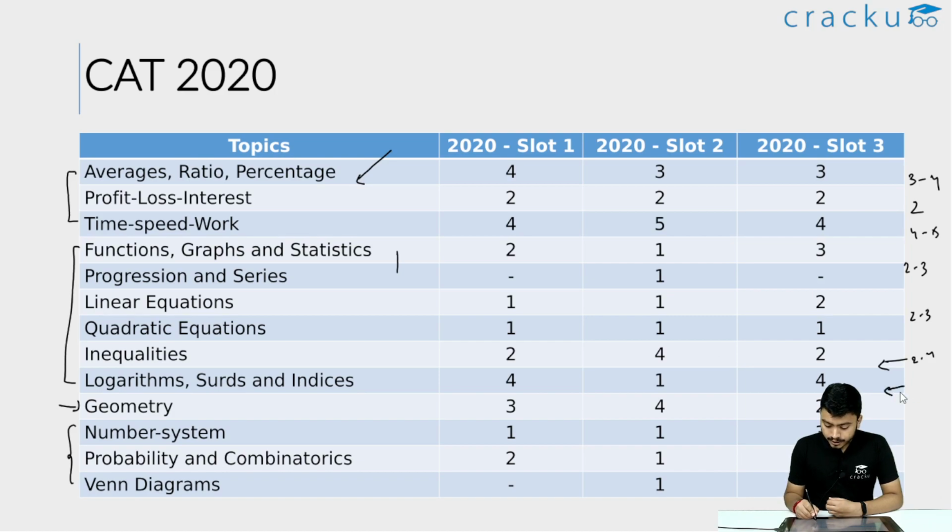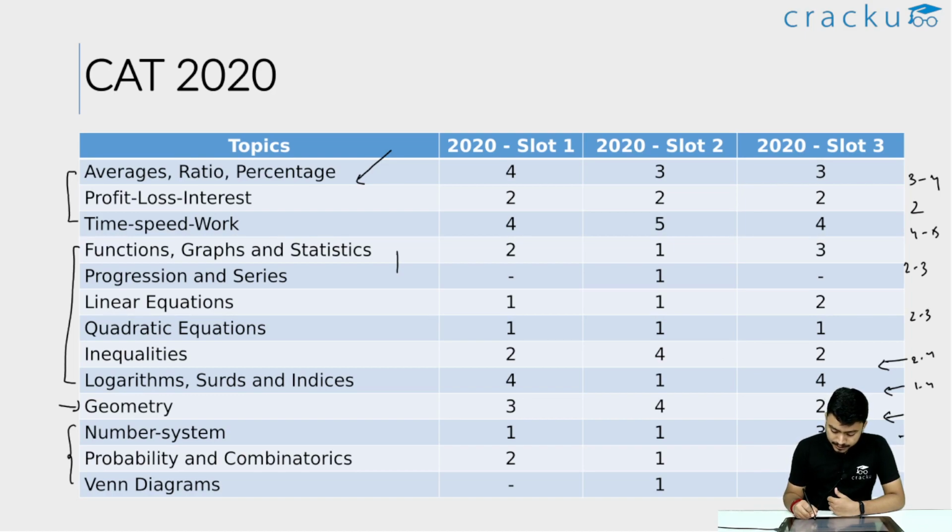Logarithm, again an important topic. However, the number of questions might vary. So in one of the slots there was 1 question, in the other 2 slots there were 4 questions each. Geometry is again a very important topic. So you can expect close to 4 questions in geometry itself. And geometry has a number of subtopics as well. So you should be well acquainted with all the topics in geometry.